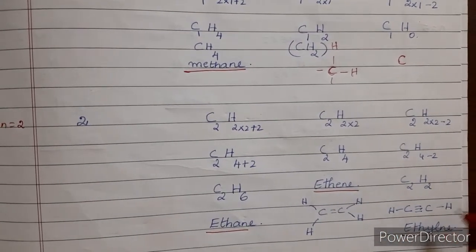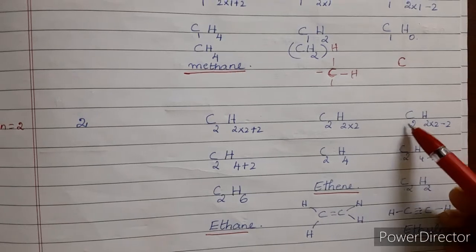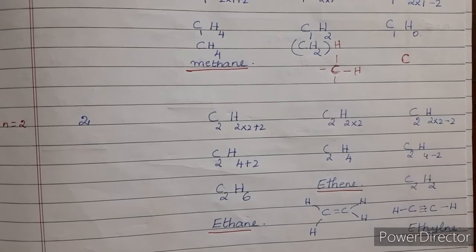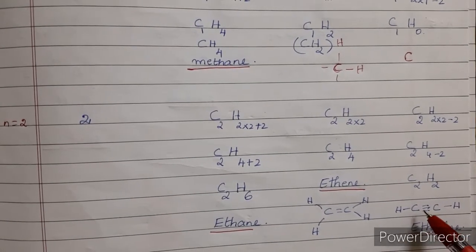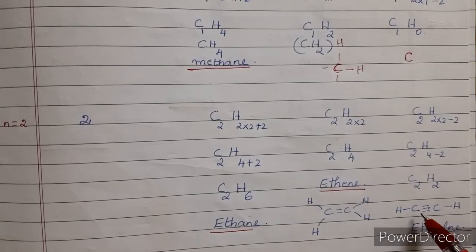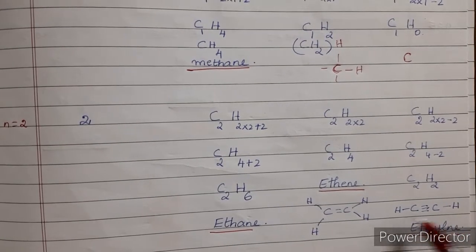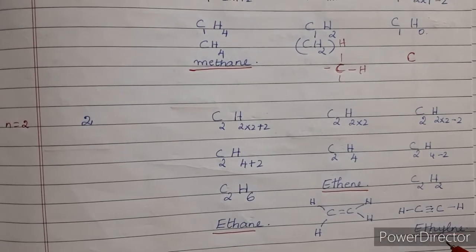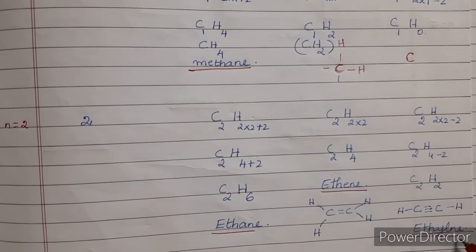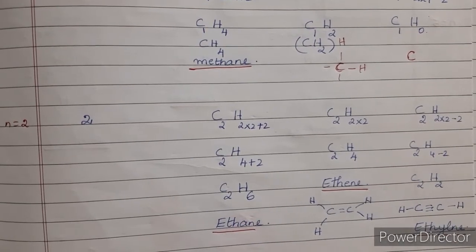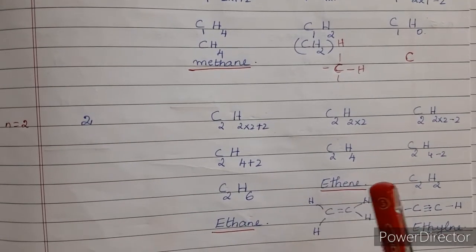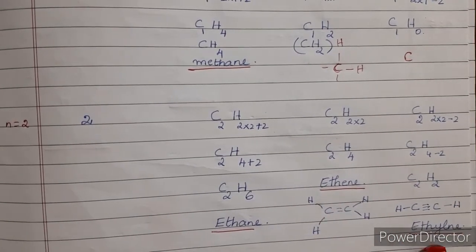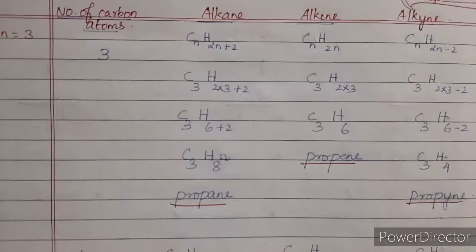Now similarly, if you see n is equal to 2 in alkyne, so C2H2 into 2 minus 2, this will become C2H4 minus 2, C2H2. Now here alkyne consists of 3 bonds, isn't it? So C triple bond C and H on either side. So the first member of the alkyne is ethyne, right? So for alkane, ethane is the second member, but for alkene and alkyne, ethene and ethyne will be the first members.